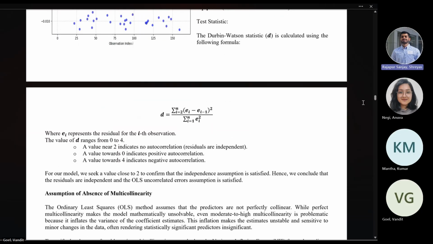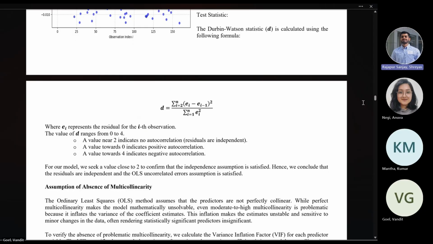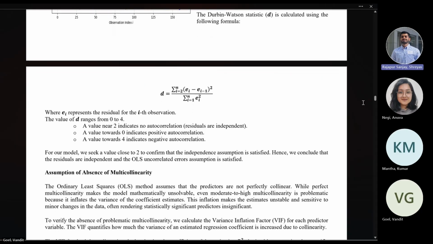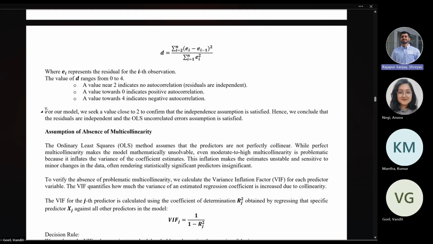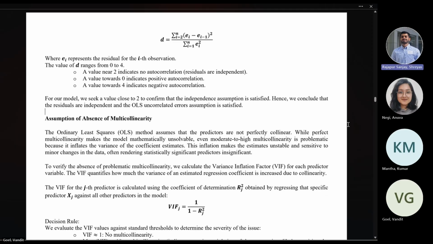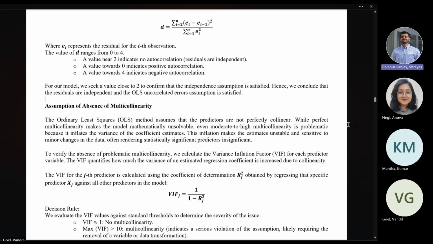The test statistic is the Durbin-Watson statistic. It is calculated as shown in the formula here, and the decision rule is as follows: d ranges from 0 to 4. A value of 2 shows that there is no autocorrelation. A value near 0 indicates positive correlation, and a value near 4 indicates negative correlation. In our case, we are getting an estimated value close to 2, which means that there is no correlation between the residuals here, and hence our independence assumption is satisfied.